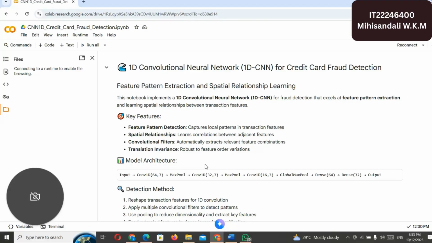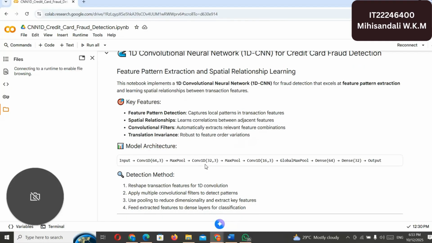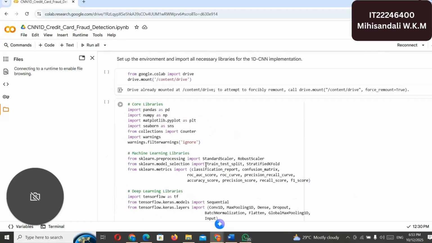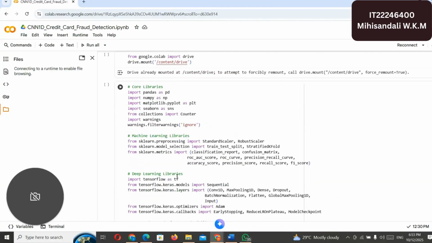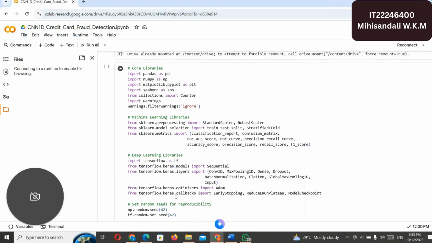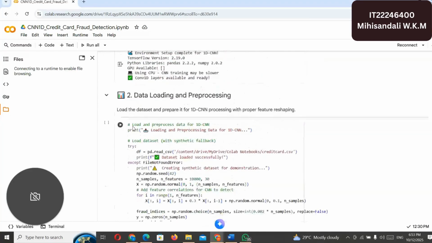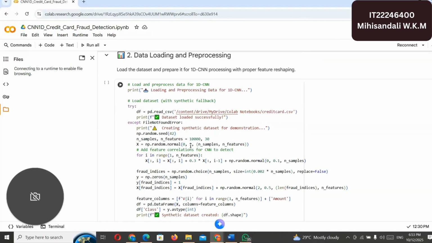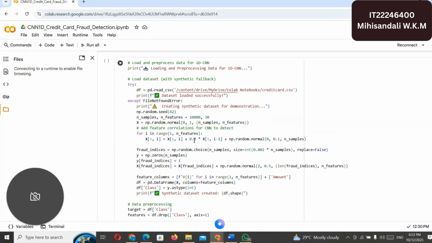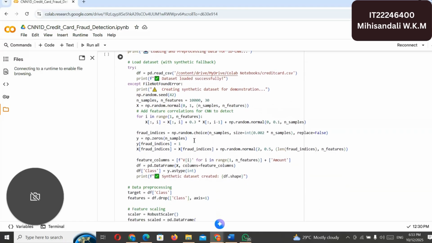Hi everyone, I'm Mayush. I'll quickly show how I build and evaluate a 1D convolutional neural network for credit card fraud detection. Here I import my libraries such as Pandas, NumPy, Matplotlib, Seaborn, and Sklearn for scaling and evaluation of the model. Next, I load the credit card dataset.